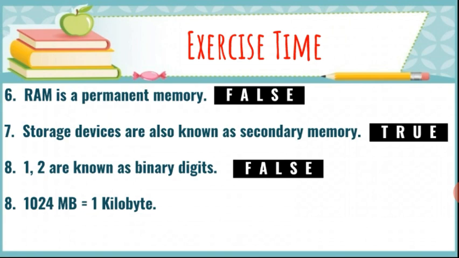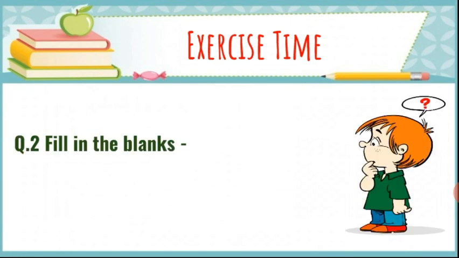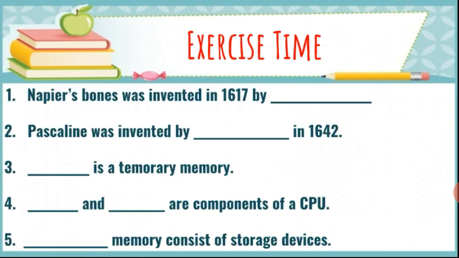Next is: 1024 MB is equal to 1 kilobyte. No, it is false. Why? Because 1024 MB is equal to 1 GB. Clear, students? Next is fill in the blanks of chapter 1.